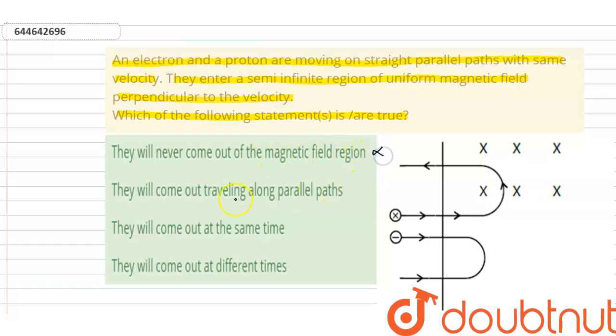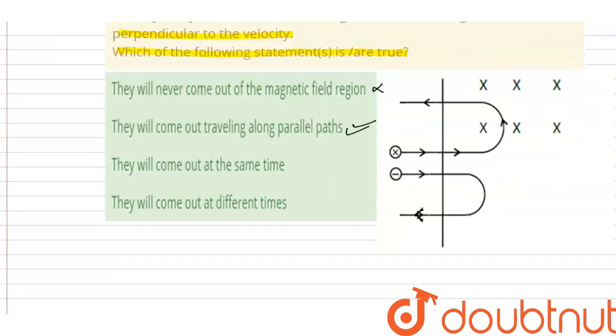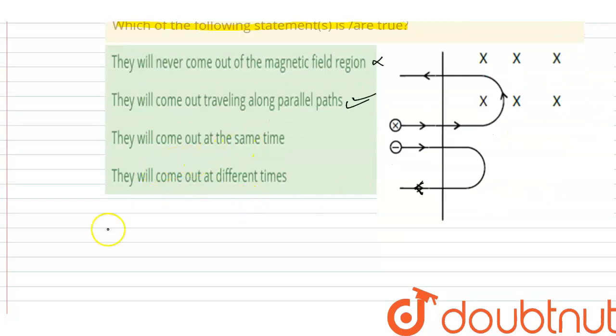And they will come out traveling along parallel paths. Yes, they are coming out parallel. They are coming out in parallel paths, so the arrow will be like this. So they are coming out in parallel paths. This option is right.